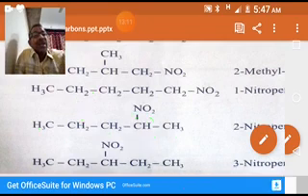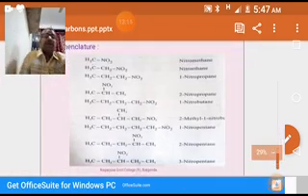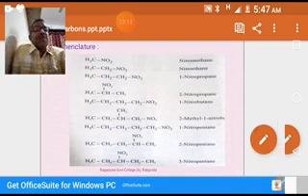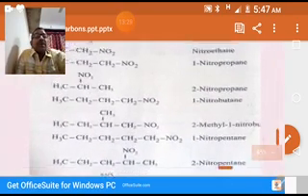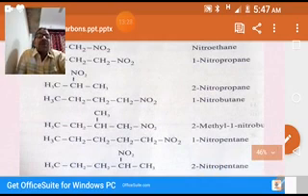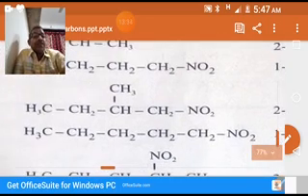So in this way, we have to name the nitrohydrocarbons. So first one is nitromethane, nitroethane, 1-nitropropane, 2-nitropropane, 1-nitrobutane. This one is okay. We forgot this one. We see this one.